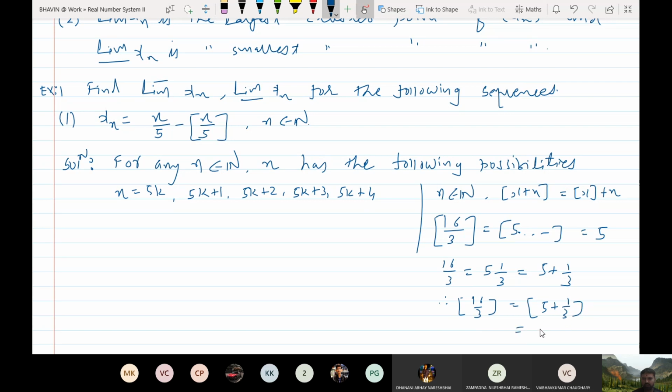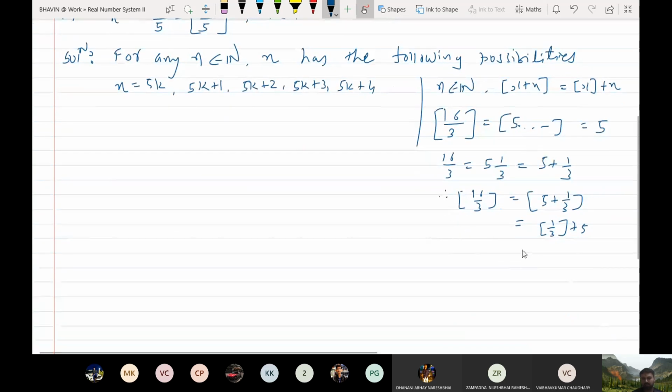Now since 5 is an integer, this answer must be 5. And now 1 upon 3 is 0 point something, so the bracket is 0 plus 5. We know that this is true in general. For every n belonging to the natural numbers, the integer bracket of x plus n is equal to the integer bracket of x plus n.